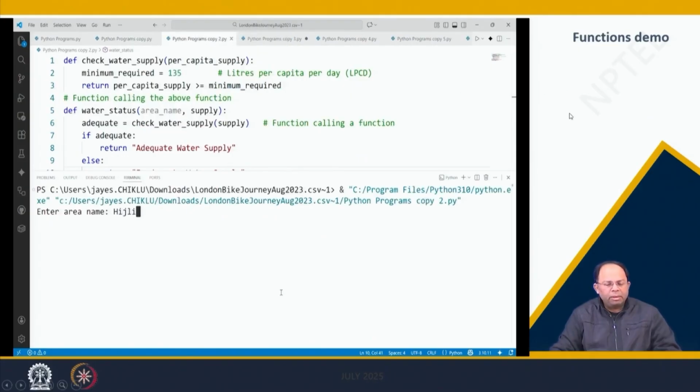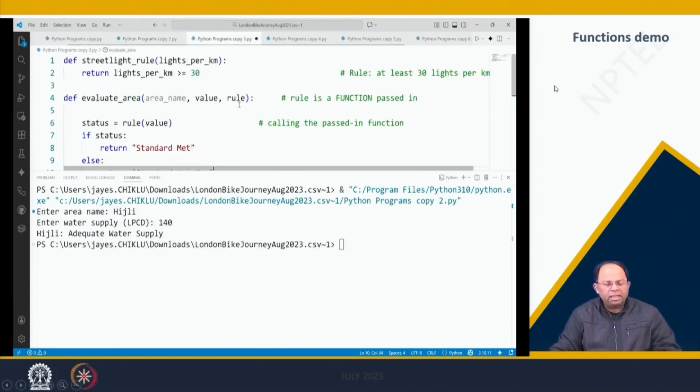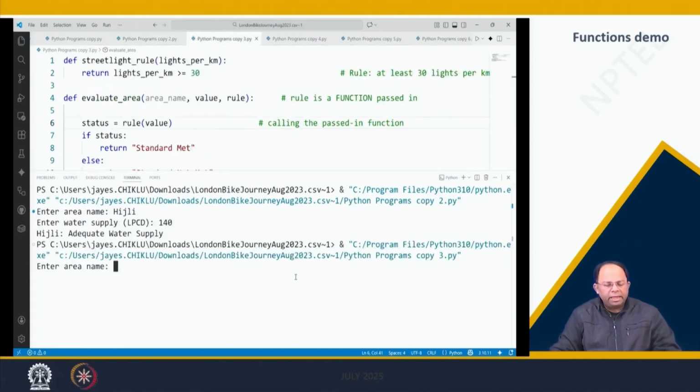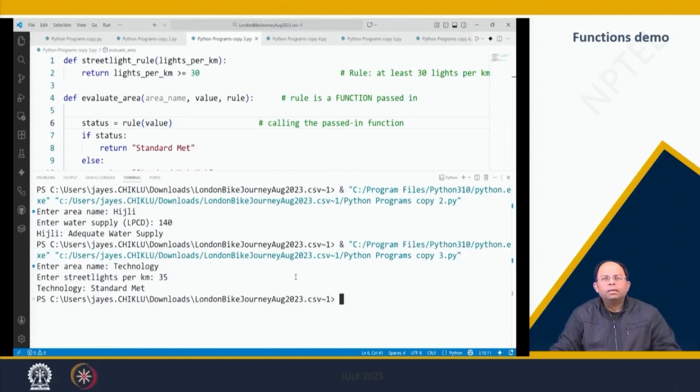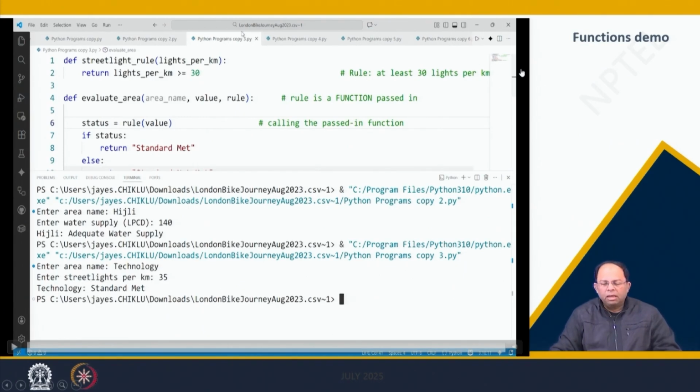In this program we are checking the adequate water supply, and in this other program we are checking whether the street light standards are met or not. We can test all the things, that is function within function, function as an argument, and you can actually do some programs of your own.